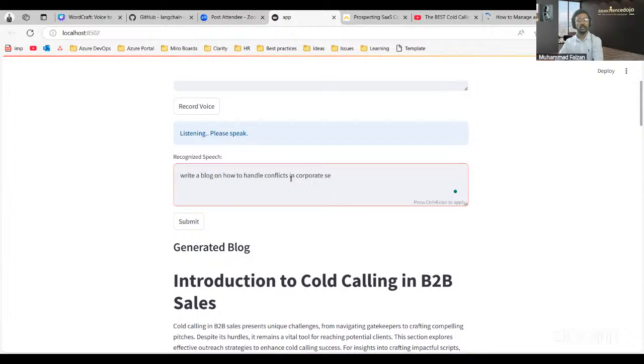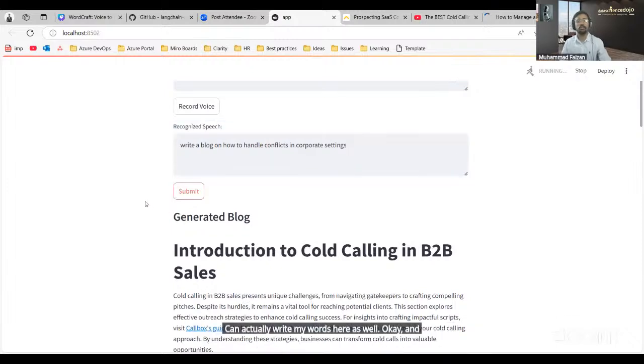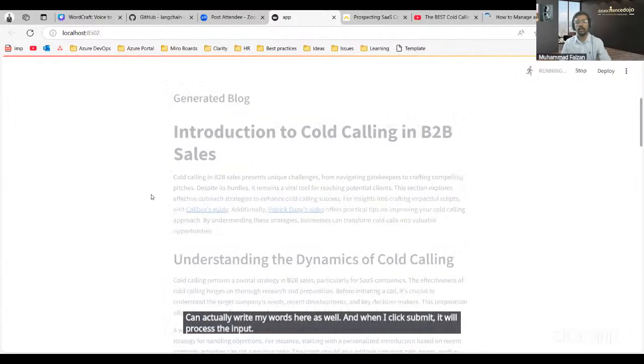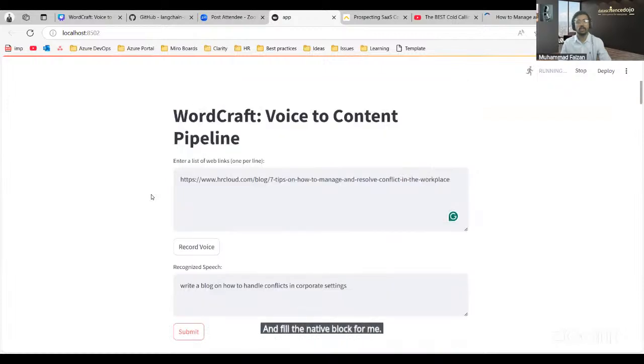I can actually write my words here as well. Okay, and when I click submit, it will process the input and it will generate a blog for me in a couple of minutes.